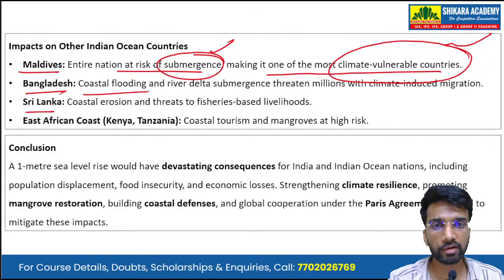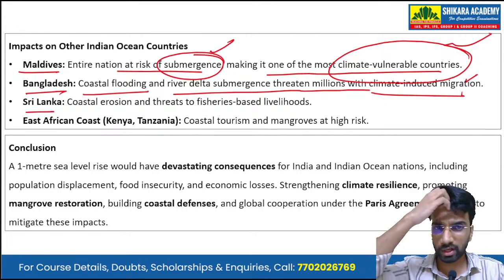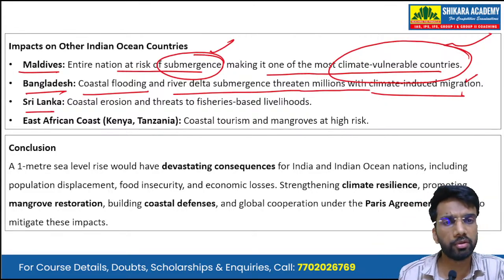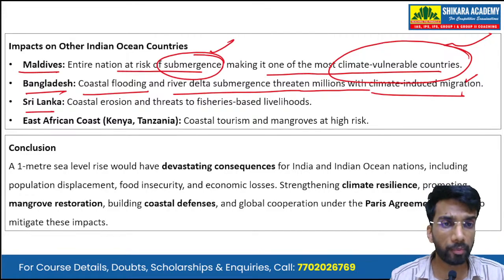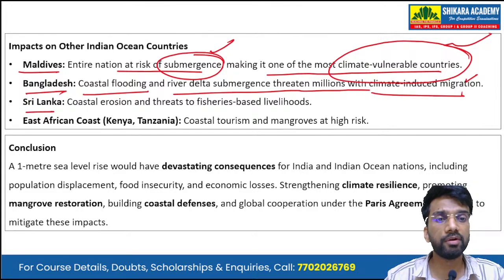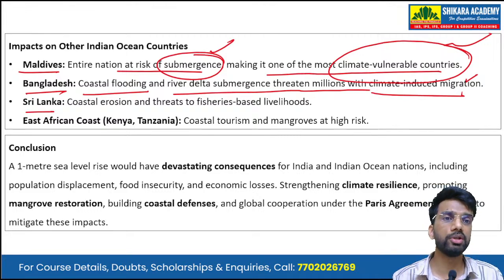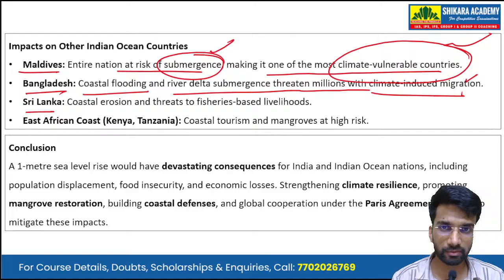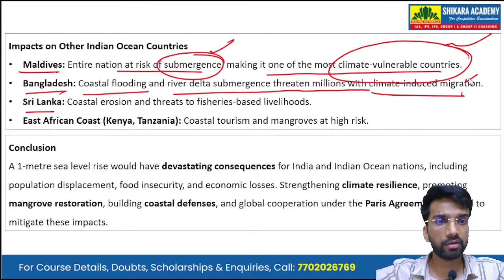Okay, Bangladesh: coastal flooding and river delta submersion threaten millions with climate-induced migration. So a lot of area in Bangladesh is low-lying. Half of Bangladesh we can say is low-lying. Okay, so if the sea level rises, these low-lying areas are affected, and Bangladesh, please note that, is also a very densely populated country. Okay, it is among the most densely populated countries in the world. So that could lead to massive climate-induced migration, and that will also pose an internal security threat for India also, because a lot of these migrants will then try to enter India.